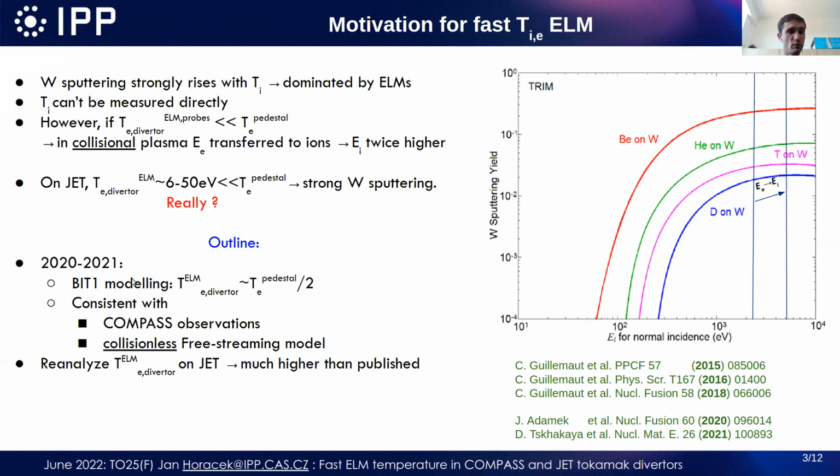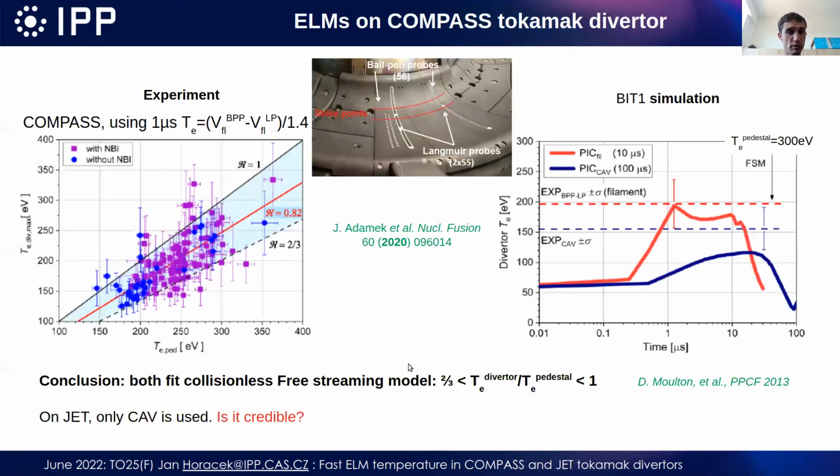In 2020-21, we performed BIT1 simulations where we observe in the code that the electron temperature on the divertor during the ELMs should be about half of the pedestal, not only a couple of percent of the pedestal. And this has been found consistent with COMPASS observations and the collision-less free streaming model, where only 1/3 of the energy can be transferred at maximum. That's why we reanalyzed data during ELMs on JET, and we found that they are much higher than what has been published. And that's what I'm going to show you.